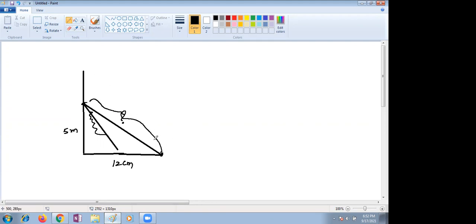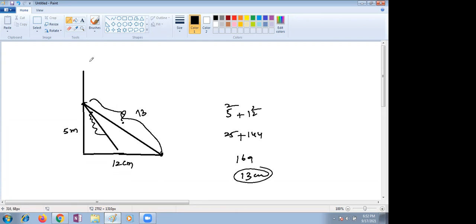The broken piece falls like that. We don't know how much is broken. If you make it straight, you just know the height of the tree. So to find this hypotenuse, what are you supposed to find here? 5 square plus 12 square is equal to hypotenuse square. 25 plus 144 is equal to hypotenuse square. 169 is equal to 13 into 13. So, 13 plus 5 is equal to 18.